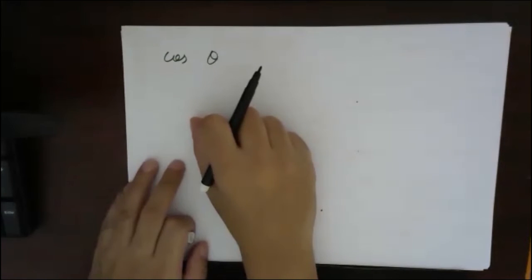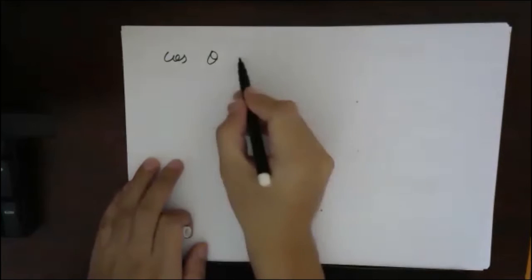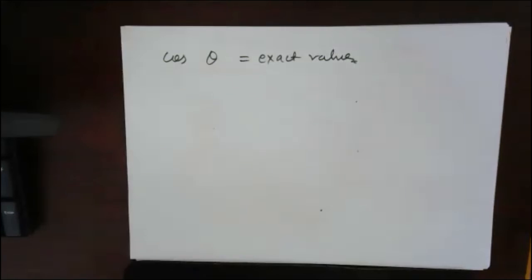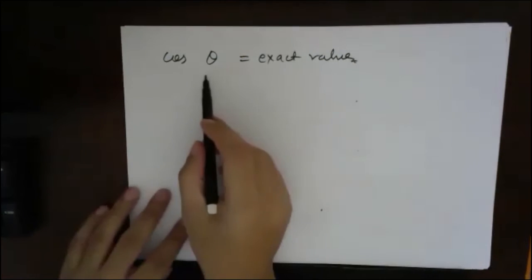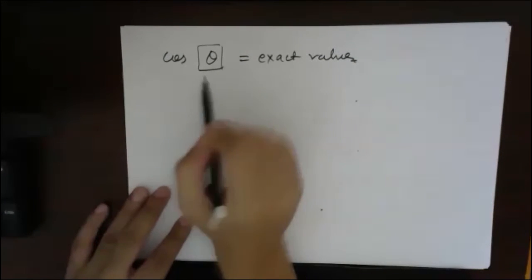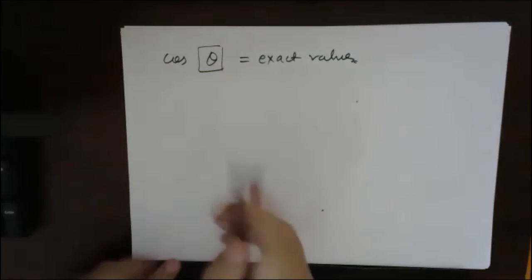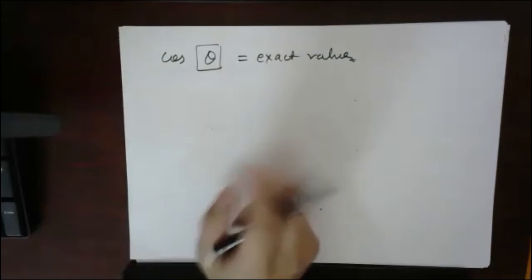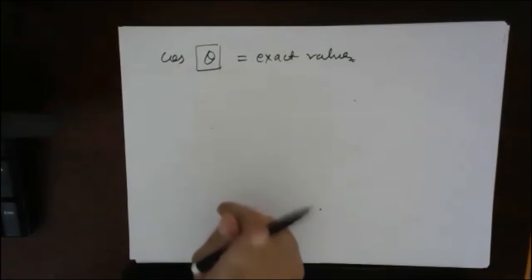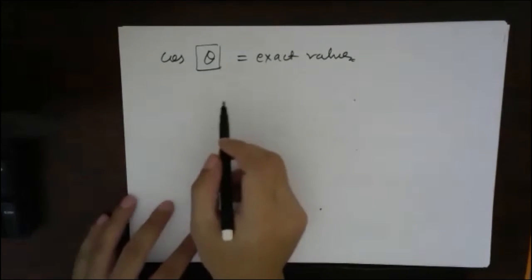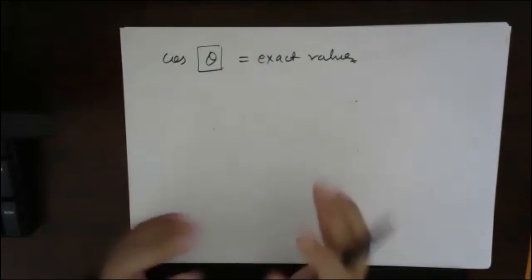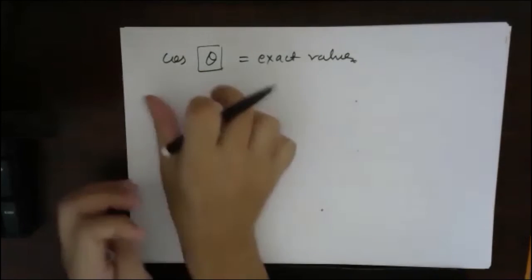Okay, fine. So suppose somebody is asking you for cos theta, and they are asking you what the exact value of this cos theta is, है ना? So this is a theta which we have already found, है ना? Now you can find the exact value in two ways, means in two different steps. Right now I'm telling you the longer method. There is a shorter method also. Don't worry, but first we will deal with the longer method.